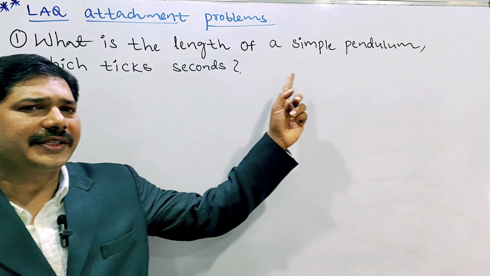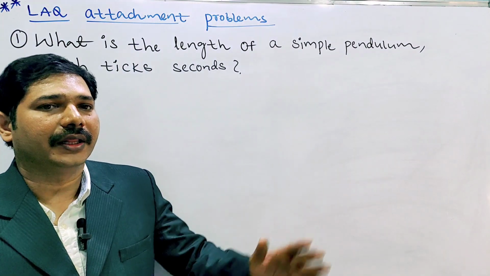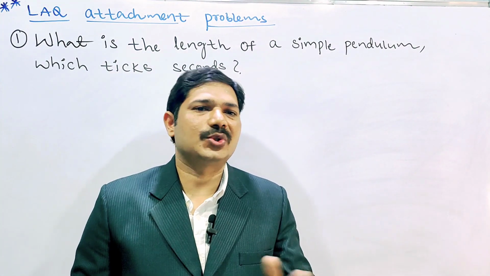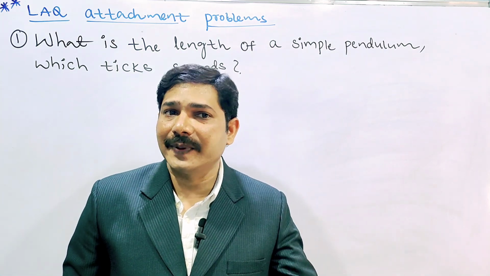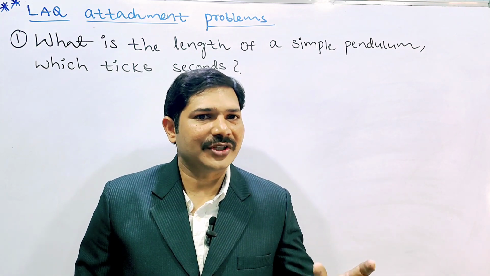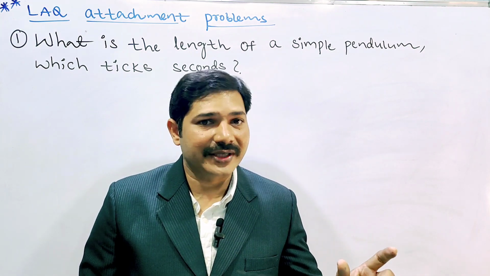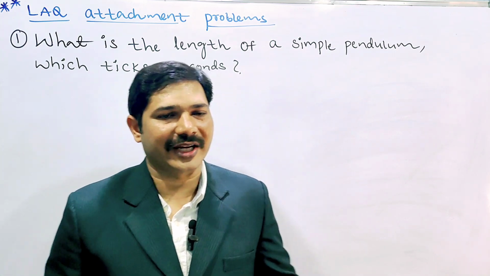What is the length of a simple pendulum which takes seconds? They are saying seconds pendulum indirectly. That is nothing but the time period is 2 seconds. After the simple pendulum time period derivation we saw the seconds pendulum definition: the time period of a seconds pendulum is 2 seconds.